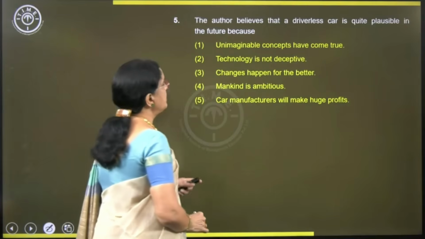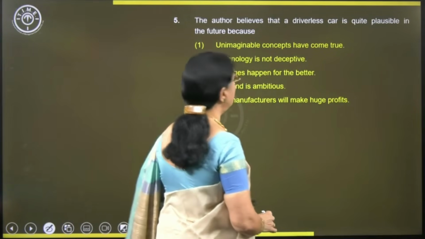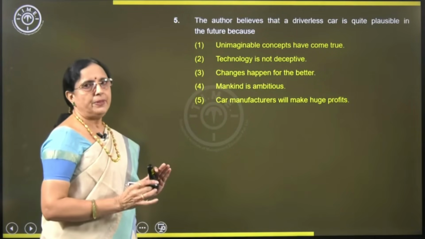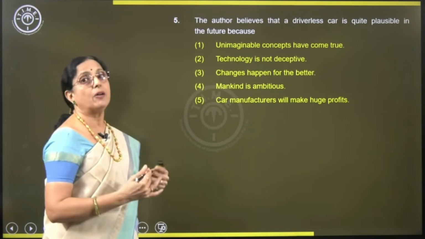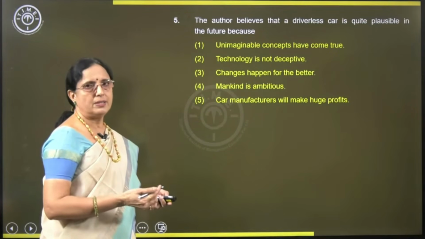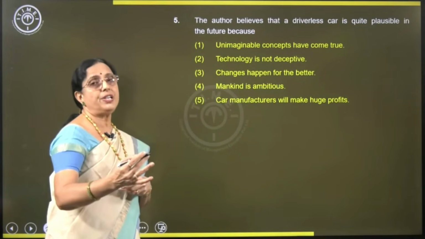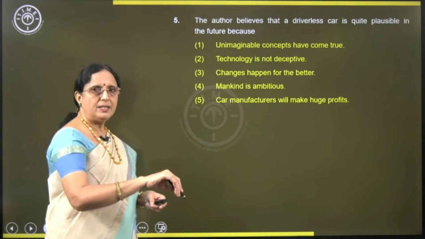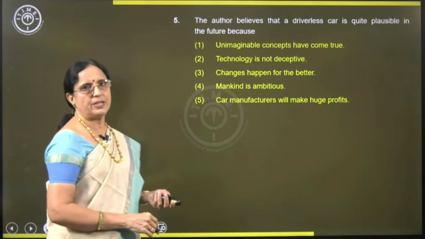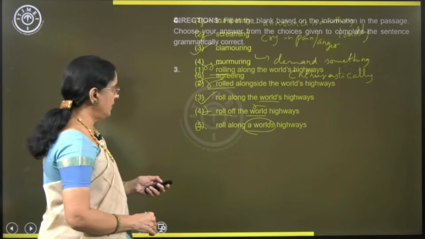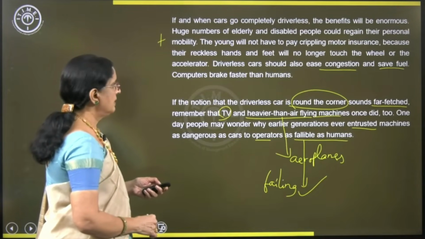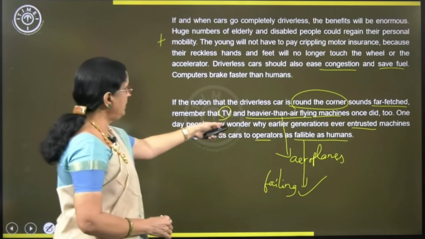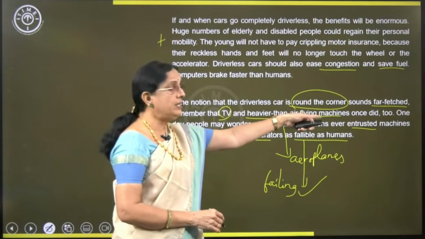The author believes that a driverless car is quite plausible in the future because it's quite conceivable. Right? You can think of the driverless car because he mentioned what? It may seem far-fetched, but TVs happened, aeroplanes happened, in the same manner, cars are also going to happen. That's what the author said. If you want, you can cross-check. Where is that? Here it is. Far-fetched, remember, TV and heavier than air machines once did too.